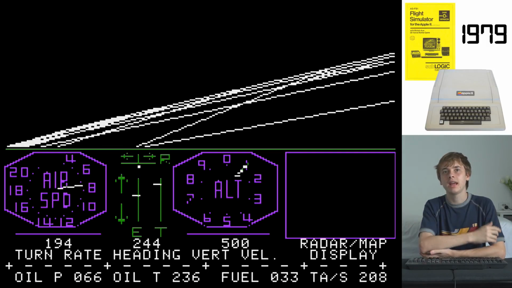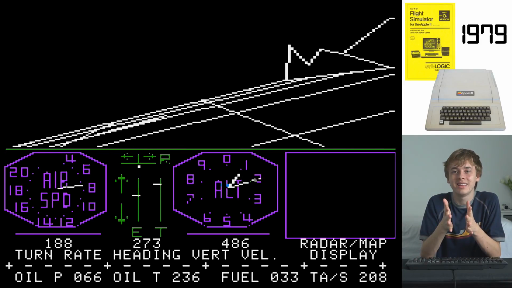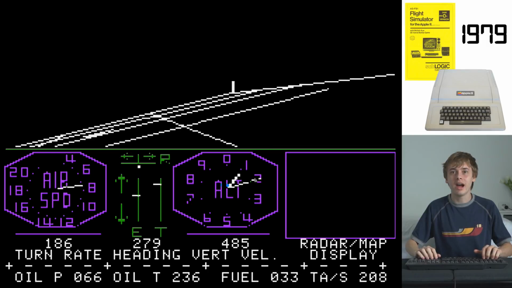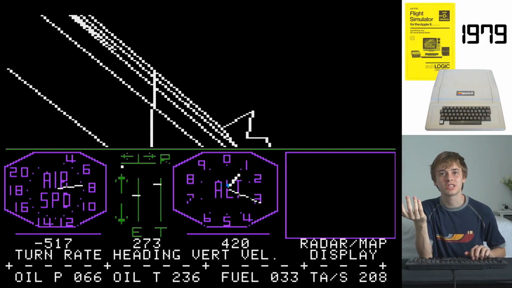The airfield is again represented by lines on the ground. Why do we keep flying towards these mountains? We are actually getting pretty high now. We're now at 1,200 feet. There just doesn't really seem to be much to this right now.